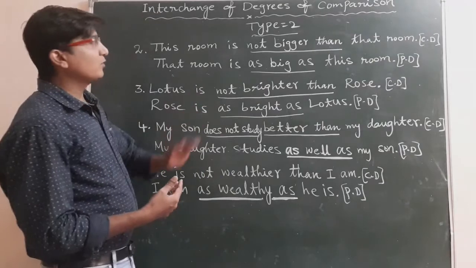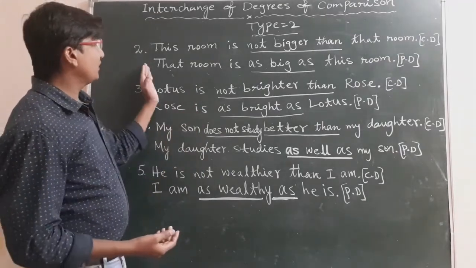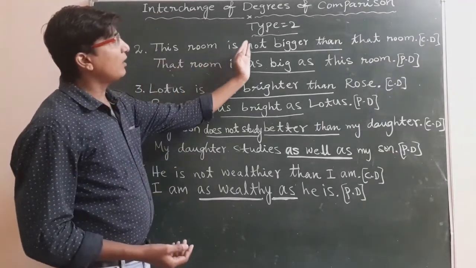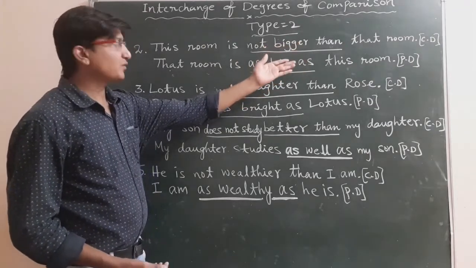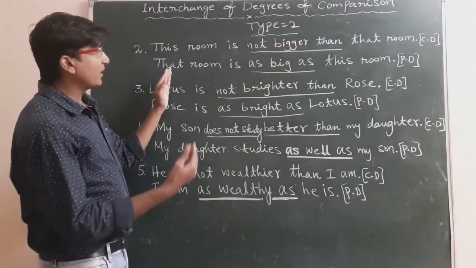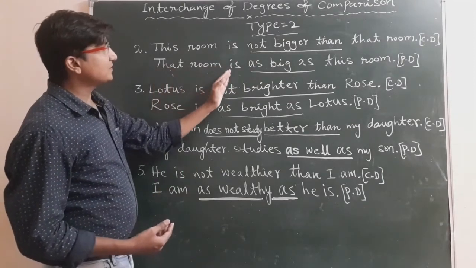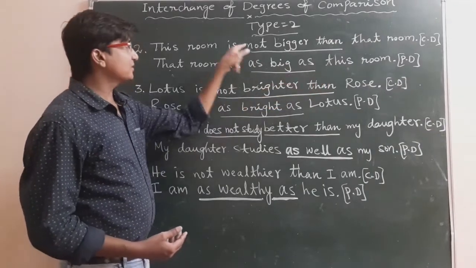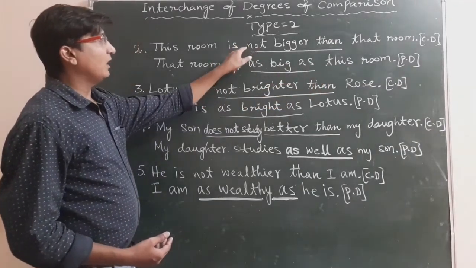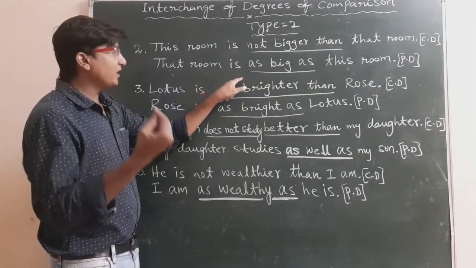Now let us see a few more examples. Second one: this room is not bigger than that room. Again here it's in comparative degree, and we will write: that room is as big as this room, because here we have not, and in positive degree we won't write not.